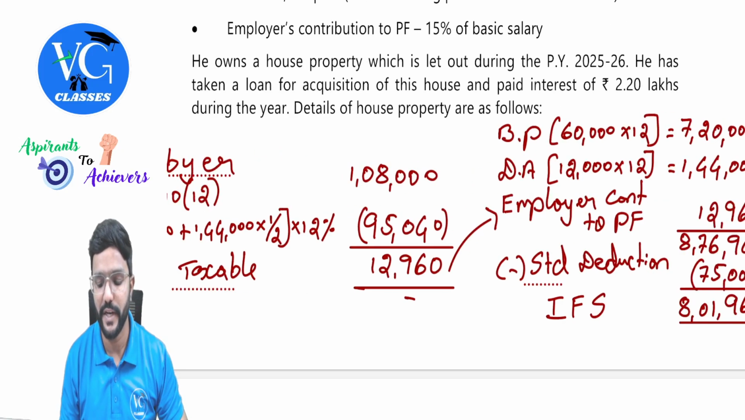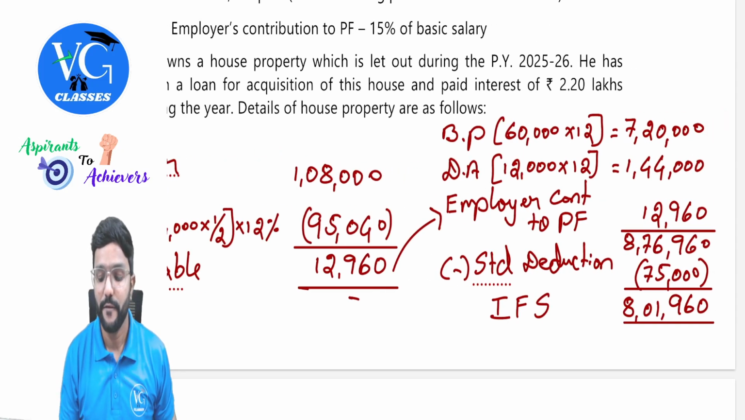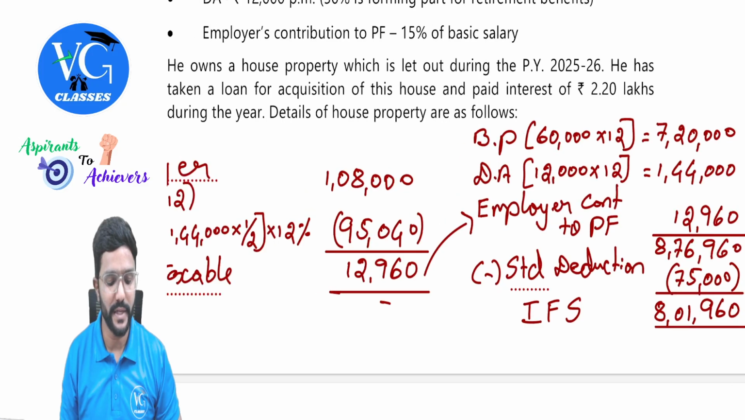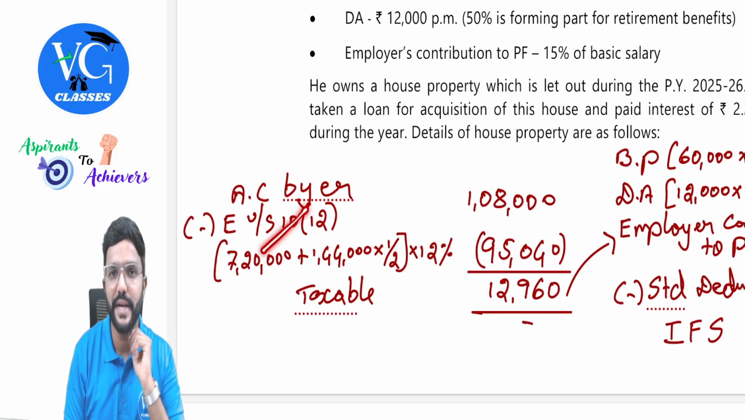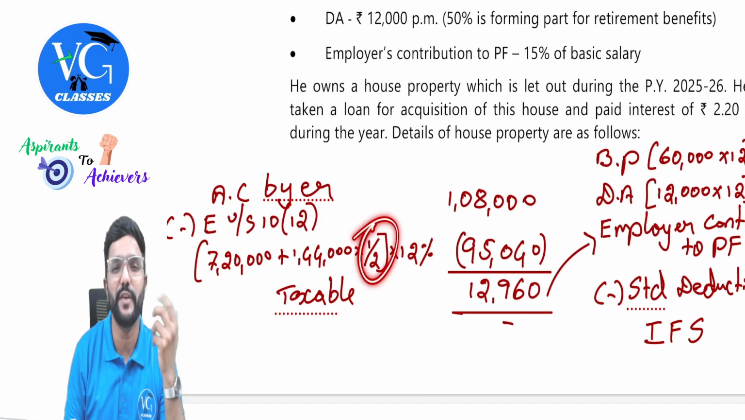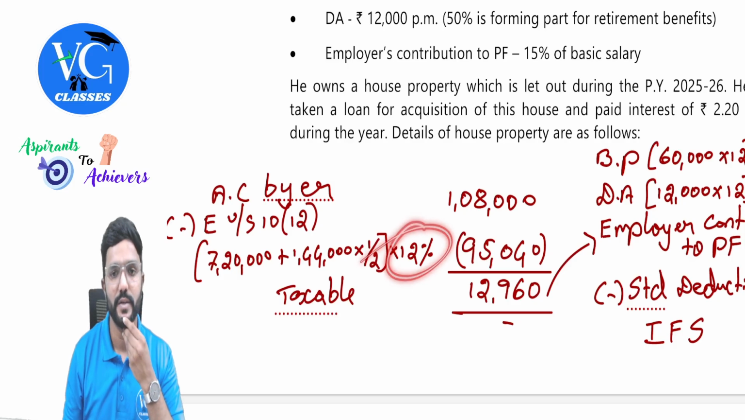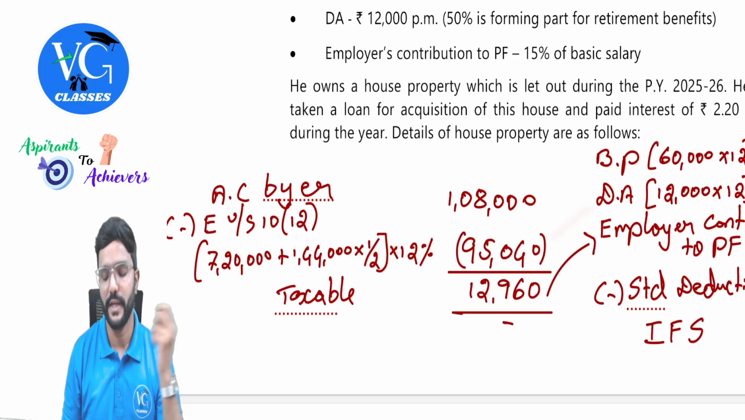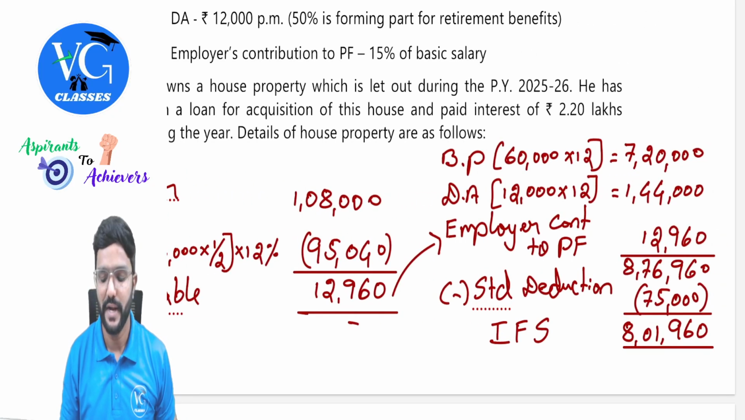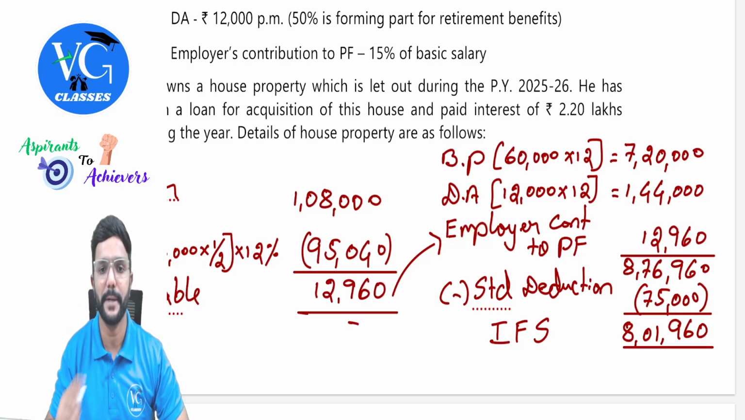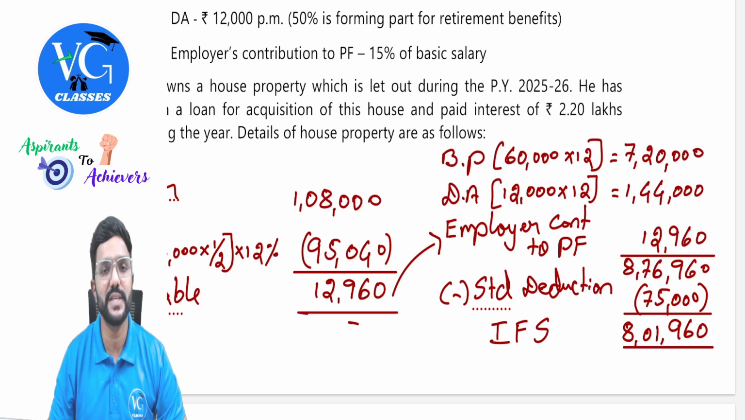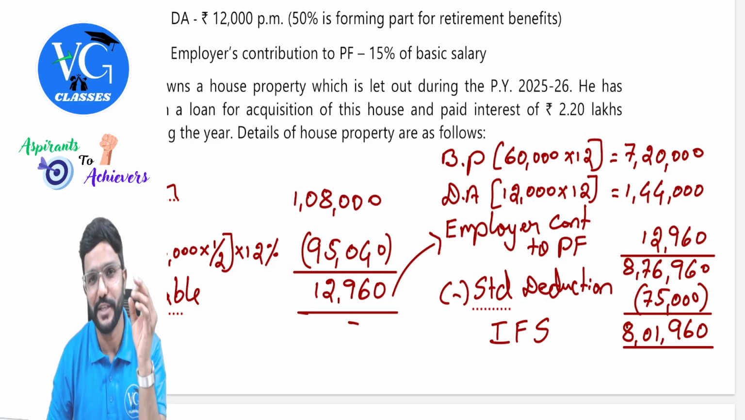And here salary means we need to take only basic pay plus 50% of DA, which is forming part of retirement benefits. So you can see here, 7,20,000 I am taking fully, whereas 1,44,000 I am taking only half of it, that is 50% into 12%, which comes to 95,040. That means the remaining is taxable in the hands of the employee under the head salary, guys. I have taken it here. Got it? Yes. So gross salary is 8,76,960.